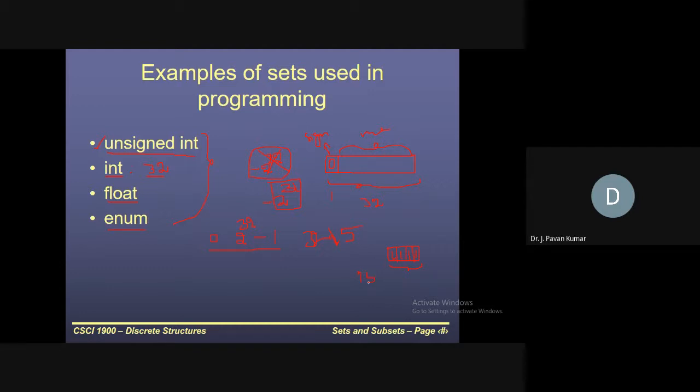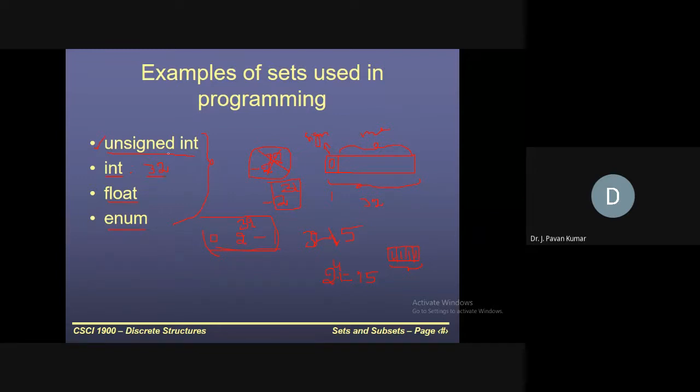So how many bits do we have? 4 bits. It is nothing but 2 power 4 minus 1. 2 power 4 is 16, minus 1, that is 15. Similarly, here 32 bits are there, so 2 power 32 minus 1. Anyway, it is not of this context. As it came, we have discussed.